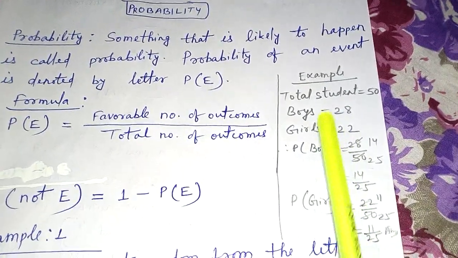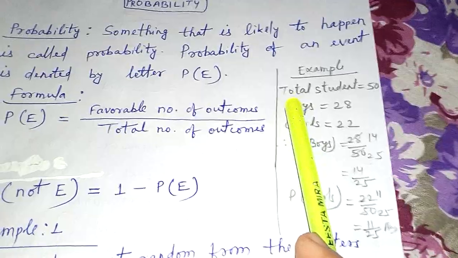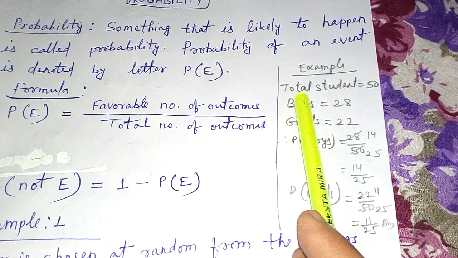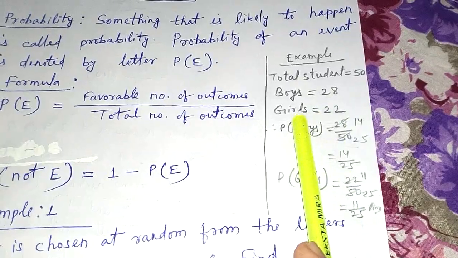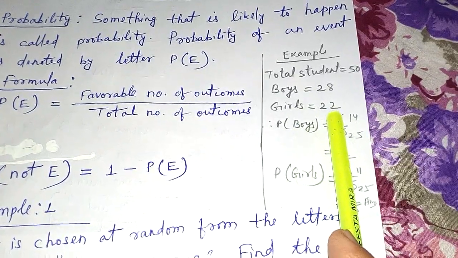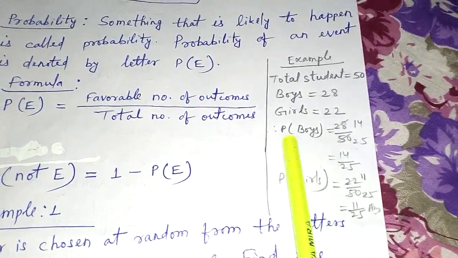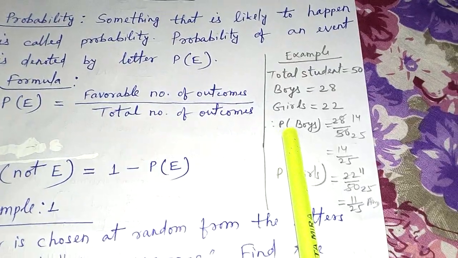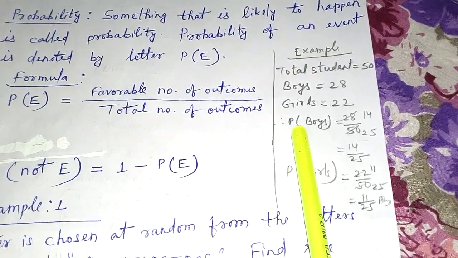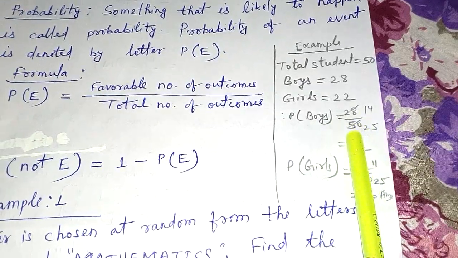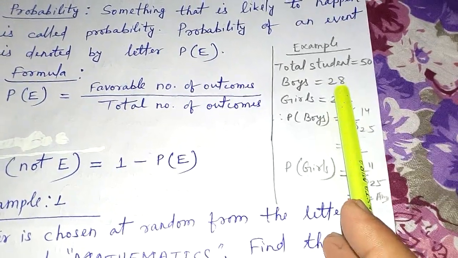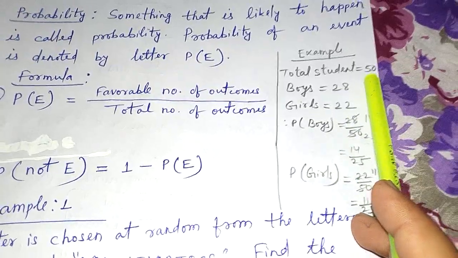Suppose there are 50 students in a classroom. Out of that, 28 of them are boys and 22 of them are girls. Now if somebody asks you what is the probability of boys in the classroom, then we can say probability of boys is equal to 28 by 50, because the number of boys is 28 and total students are 50.